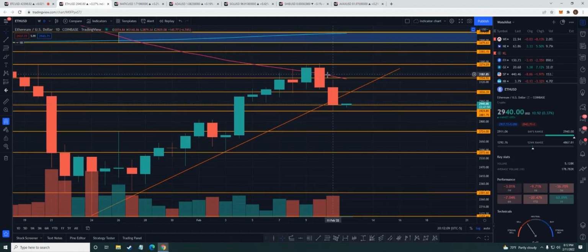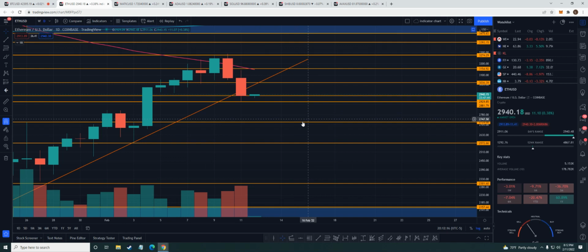We fell under the 50-day moving average. That's coming in right around 31.47. Now, what I would like to see, guys, is this. And we go over this a lot in my videos, but this is very important. I want to see a daily comeback above this trend, close a daily above this trend, then get another candle closing above this trend.